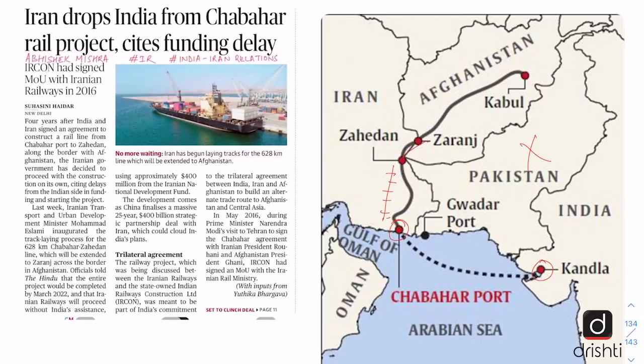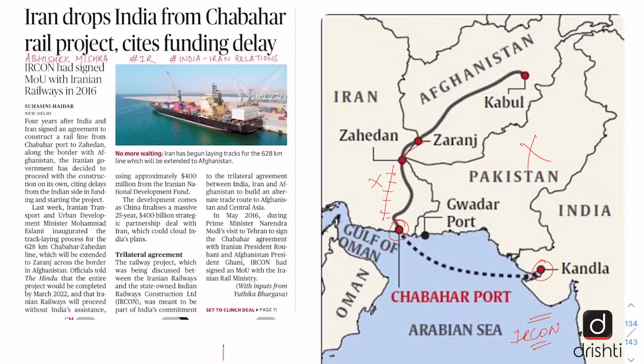But now Iran has decided to drop India from the Chabahar rail project. So this rail project, which was supposed to connect Chabahar with Zahedan on the Iran-Afghanistan border and was to be implemented by the Indian company Ircon, has now been taken over by the Iranian Rail Ministry, which is going to do it on its own without Indian assistance. And the reason for this, as stated by the Iranian side, has been the delay in the funding and starting of the project by India.